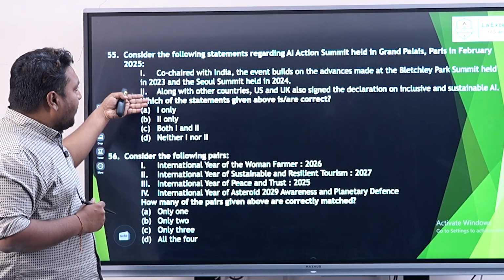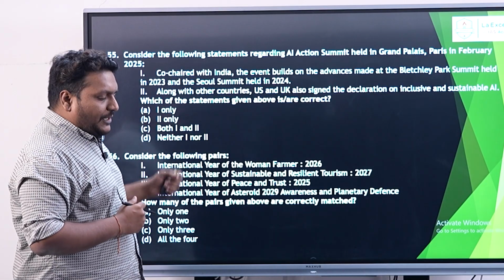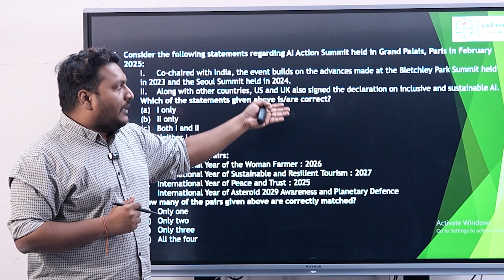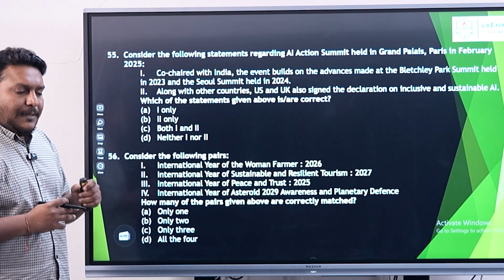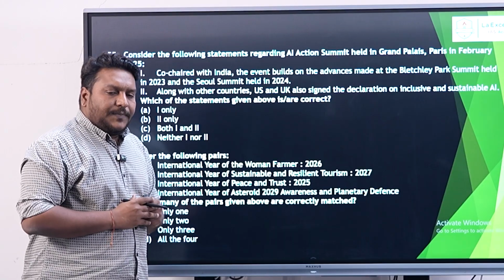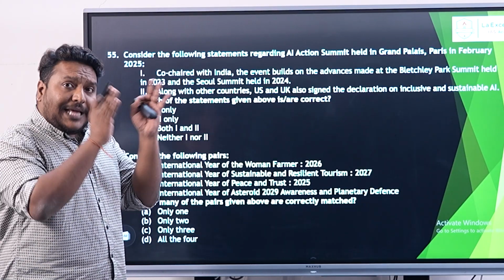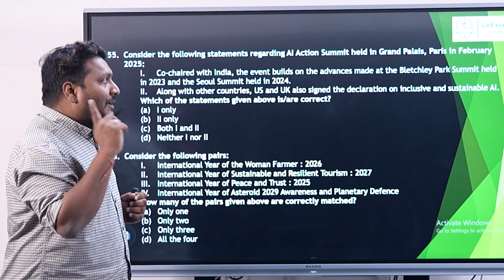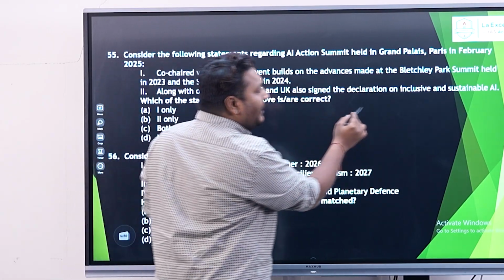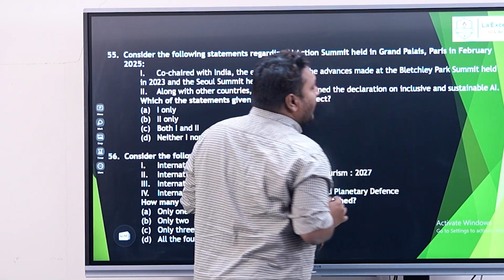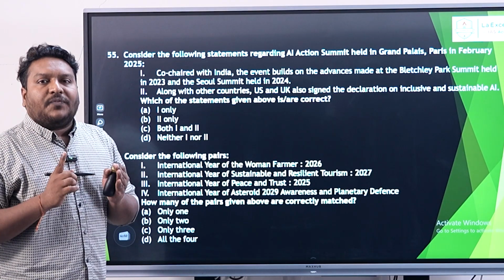When you go for the second statement here, along with other countries, US and UK also signed the declaration on inclusive and sustainable AI. But here comes a problem. In the previous summit of 2024, both UK and US signed the declaration. But one interesting part is that both the USA and UK have not signed the declaration on inclusive and sustainable usage of AI.